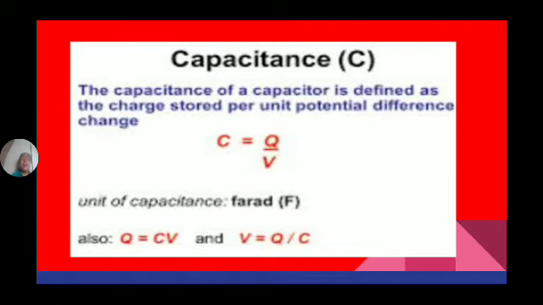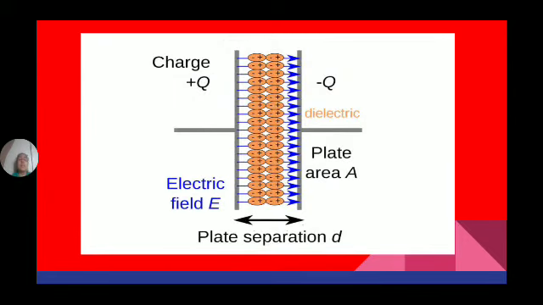Now, how is the capacitance of a capacitor defined? Suppose we give V volts across these two plates. How much charge is it able to accumulate? Suppose it is able to accumulate Q coulombs of charge.